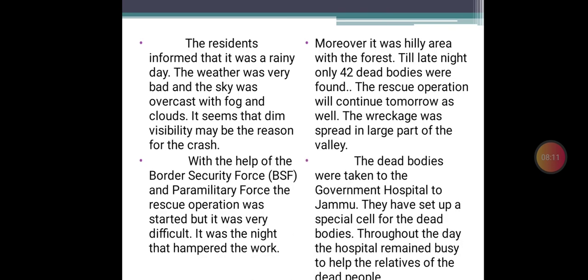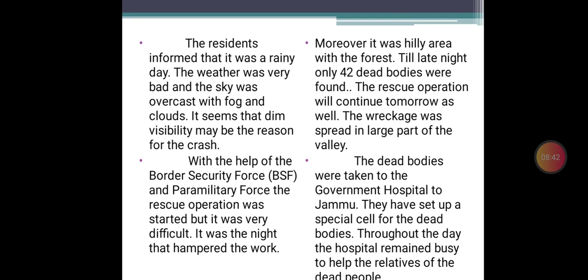The dead bodies were taken to the government hospital in Jammu. They have set up a special cell for the dead bodies. Throughout the day, the hospital remained busy helping the relatives of the dead people. Here we mention the place where dead bodies or other people are shifted to, and what their situation is.